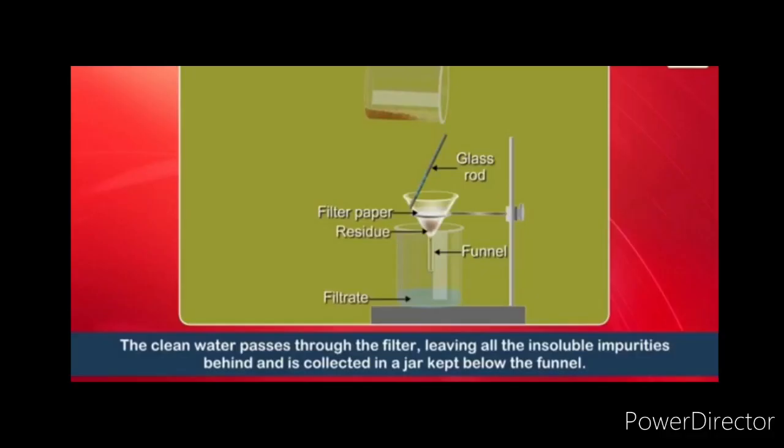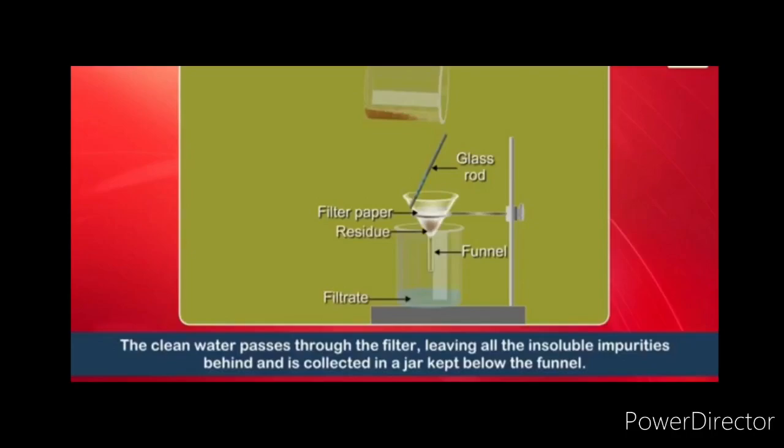Next, we are going to see about clean water for homes. During filtration, the water passes through the filter, leaving all the insoluble impurities behind, and it is collected in a jar kept below the funnel.